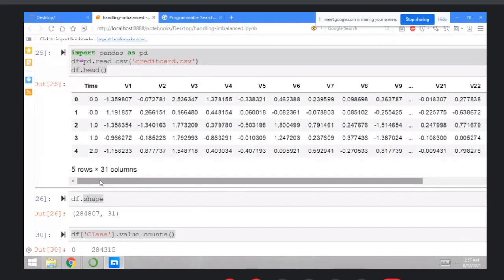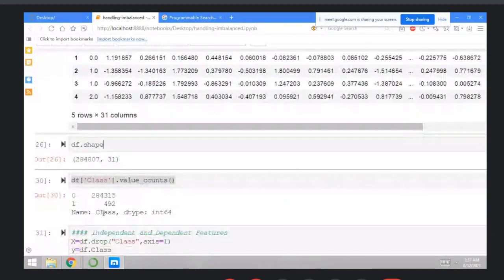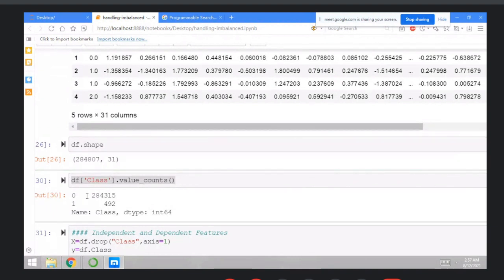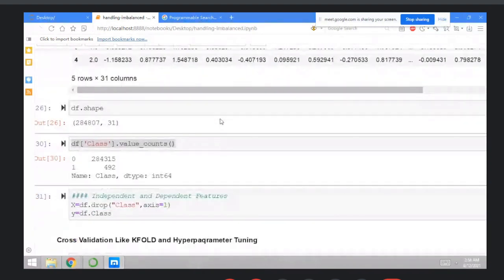Suppose you get 95% accuracy and you feel good, and you put your model in front of your CEO and the founder, and when they give input to your model, it predicts not-fraud transactions every time. So you need to balance the data. First, check the DF shape here. Then next, add the value counts so you can check the values of zeros and ones, that is 284315. Then divide the data into independent and dependent features.